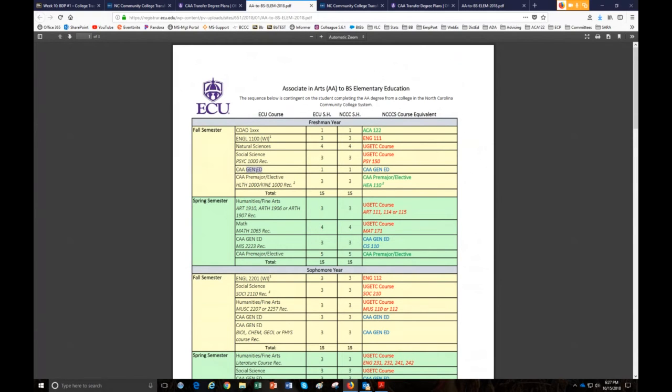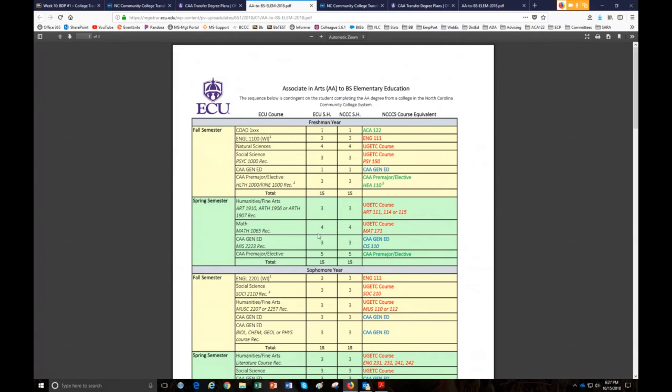So they're saying any General Ed course of your choice is required. You just need to take 1 semester hour of a General Ed course for ECU. So you can take any General Ed course at the community college and it would fulfill this Gen Ed requirement.